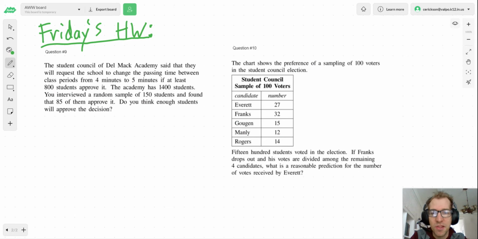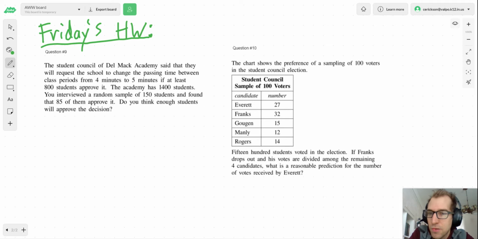Here's Friday's homework, the 2 toughest questions I've seen so far. And so I'll try and go through these quickly here. For these, we're setting up proportions to make a prediction of the overall group given our little sample. So we'll have our little fraction for our sample equals, and we're going to try and extend that to the whole big group and make predictions.